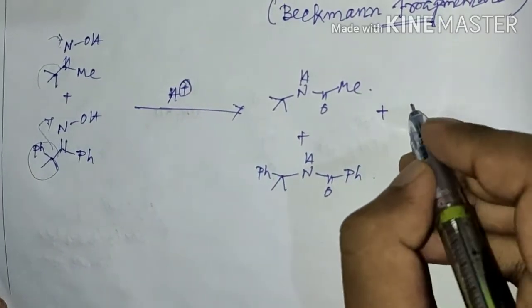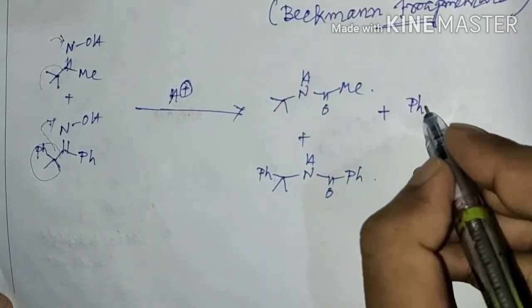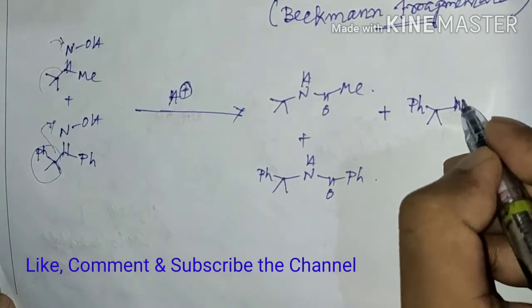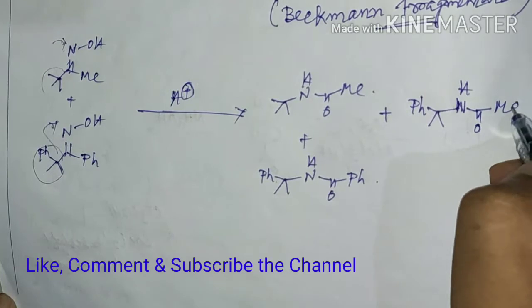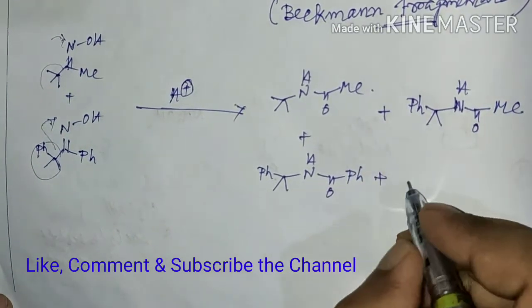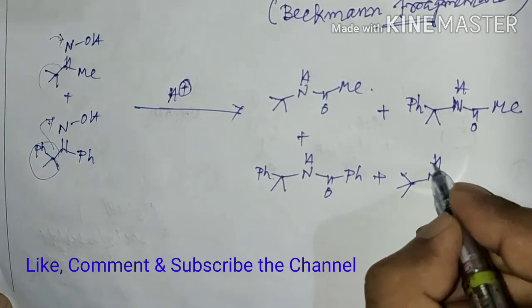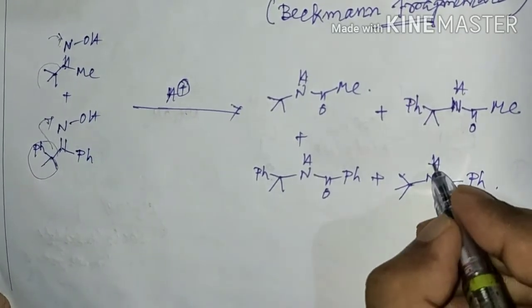That is, in addition to this amide, there is a formation of this one and also this one.